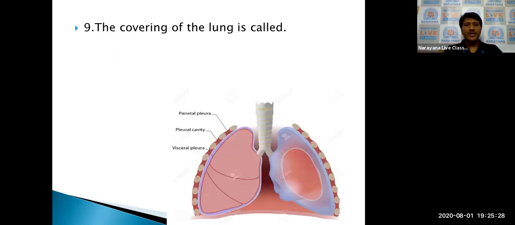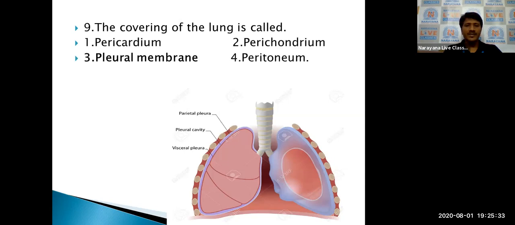Now, the covering of the lungs. There are two layers present, outer and inner. The outer one we call the parietal pleura. The lungs are covered with pleural membranes. Between the two pleural membranes, pleural fluid is present.